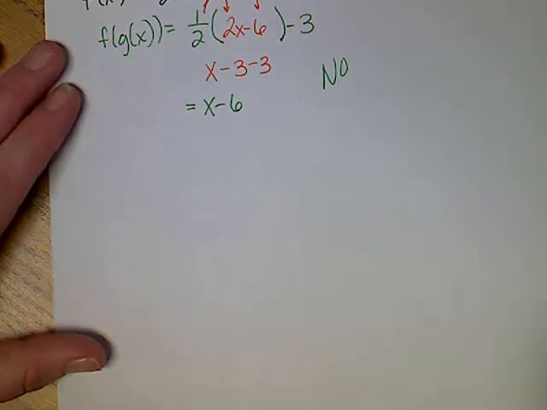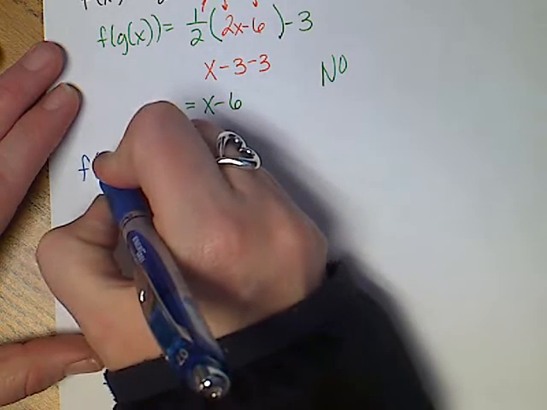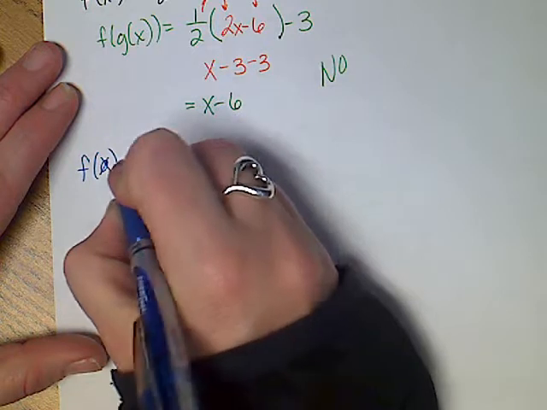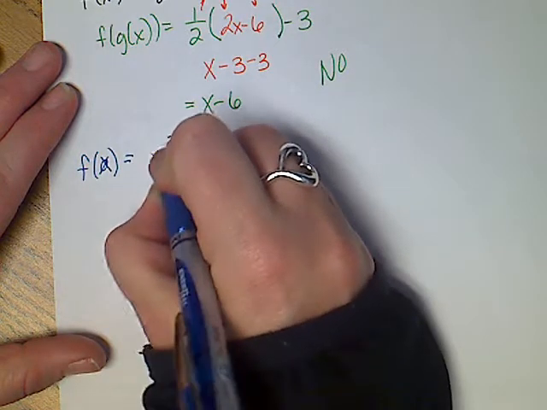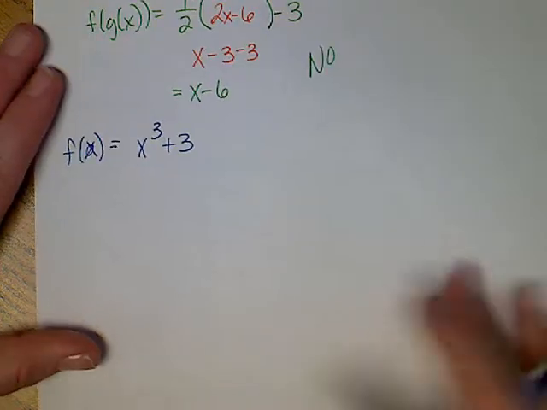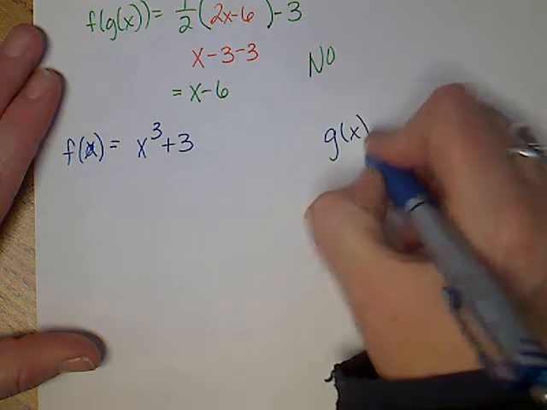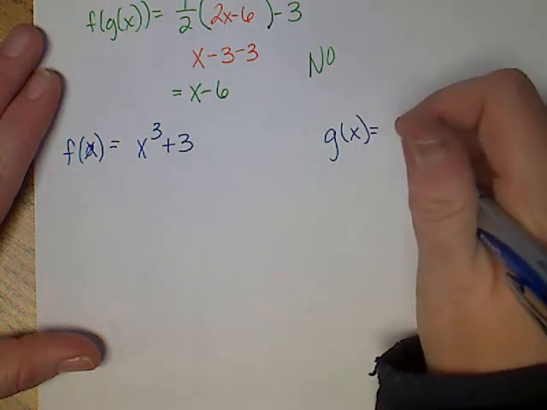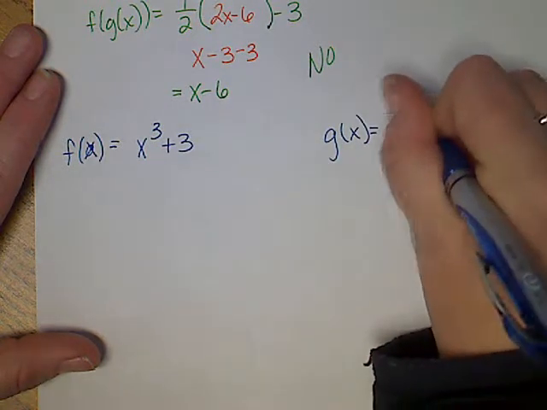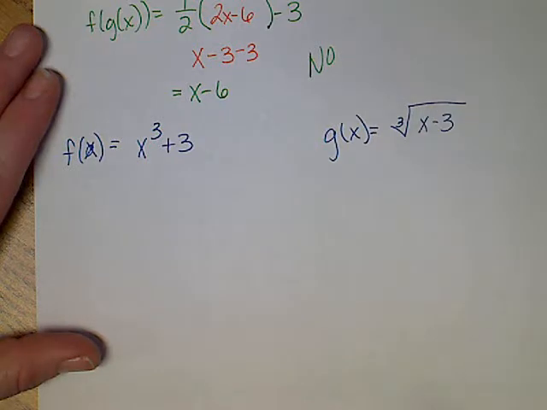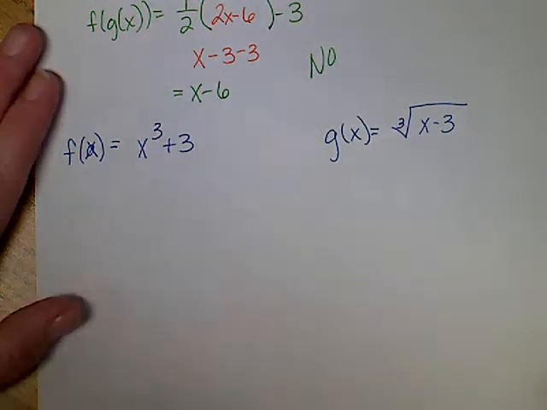And now we're going to do f of x equals x cubed plus 3. This is what we're working on now. g of x is the cube root of x minus 3. Alright, those are your two functions. Again, pause it so you can write them down before this moves on.